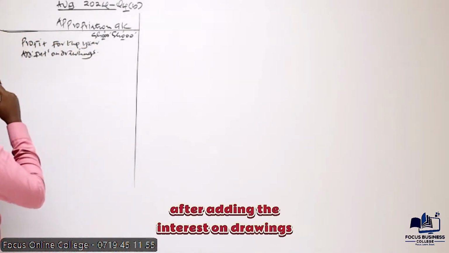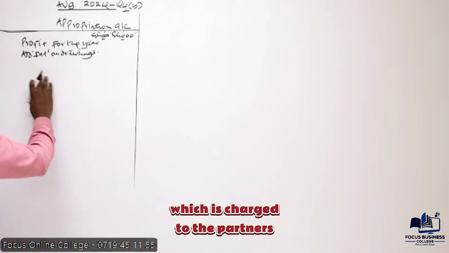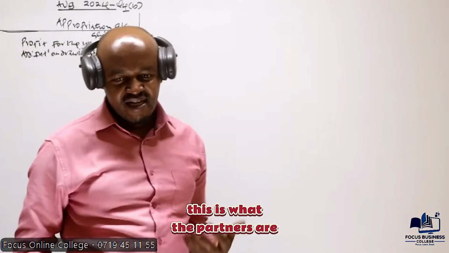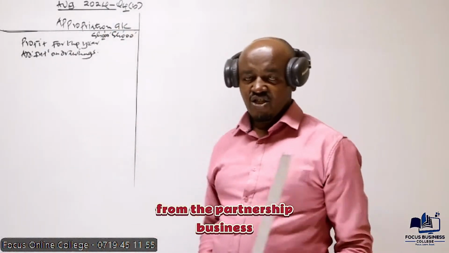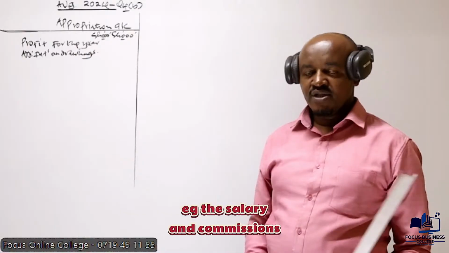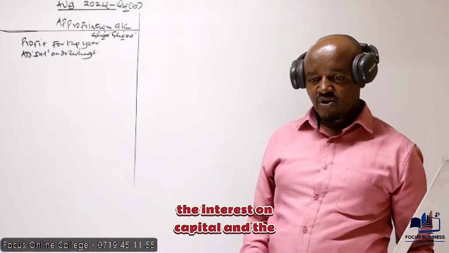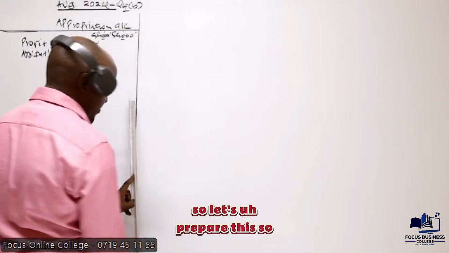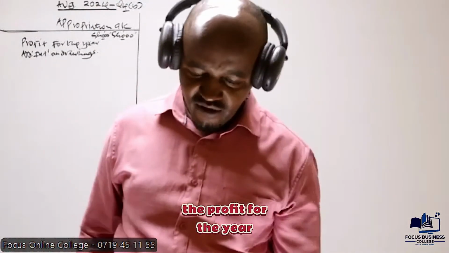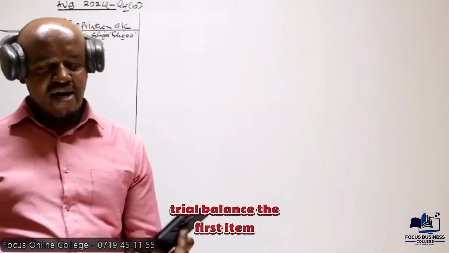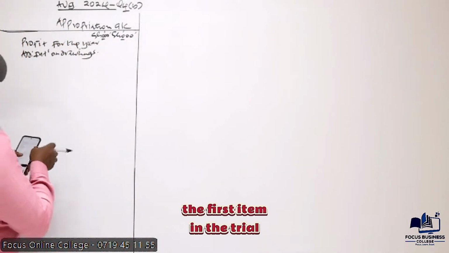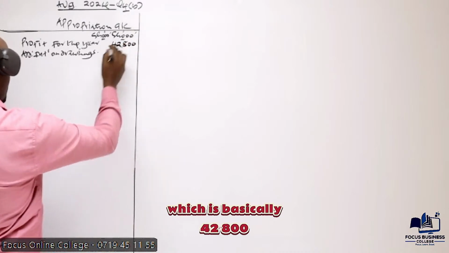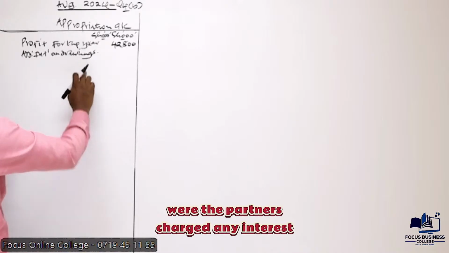After adding the interest on drawings, which is charged to the partners, we then proceed and raise the appropriations. When we talk about the appropriations, this is what the partners are entitled to from the partnership business, e.g. the salary and commissions, the interest on capital and the share of profit. So let's prepare this. We start by recording the profit for the year, which is given in the trial balance, the first item. The first item in the trial balance is the net profit for the year, which is basically 42,800.